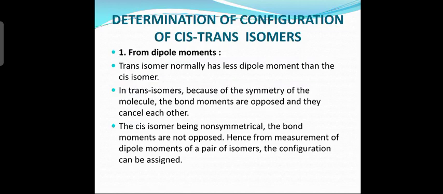Whereas in the cis form it is non-symmetrical. What is the cis form? Both the similar type of groups are present on the same side of the carbon-carbon double bond or carbon-nitrogen double bond. So, being on the same side, the bond moments do not cancel. You have to add the bond moments, therefore they have a definite dipole moment value. By measuring the dipole moment value we can find out whether it is in the cis form or trans form. Cis form has a definite dipole moment, trans form very less dipole moment. So this is one of the methods to determine cis and trans form.